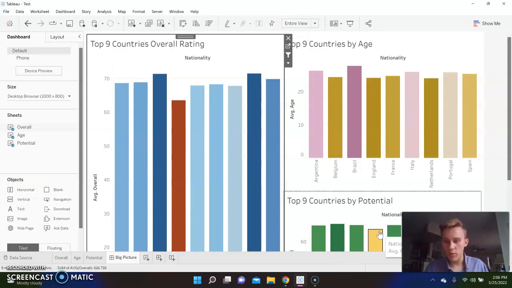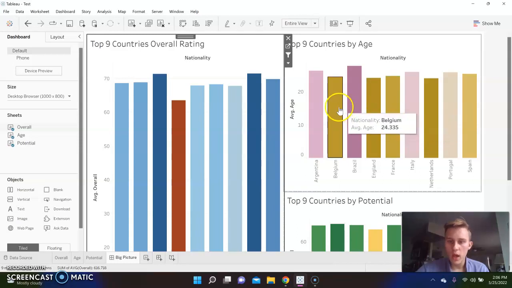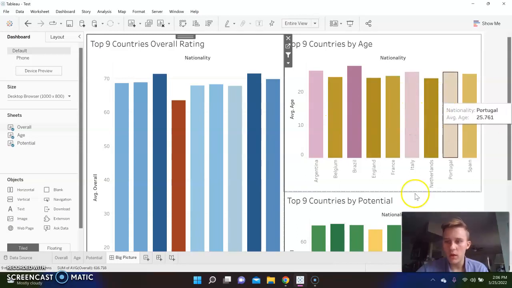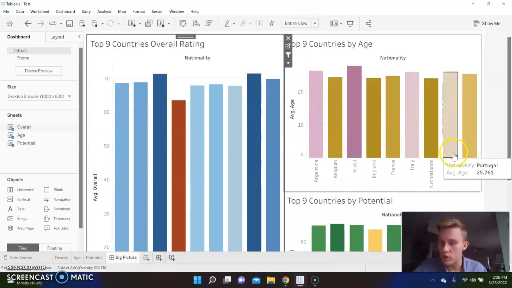Another insight I wanted to really bring up within this data set is that there seems to be a minimum threshold that exists for these correlations to happen. And that really comes from this age data set here. We can see that with England and France and Belgium and the Netherlands, they all are relatively similar in age.